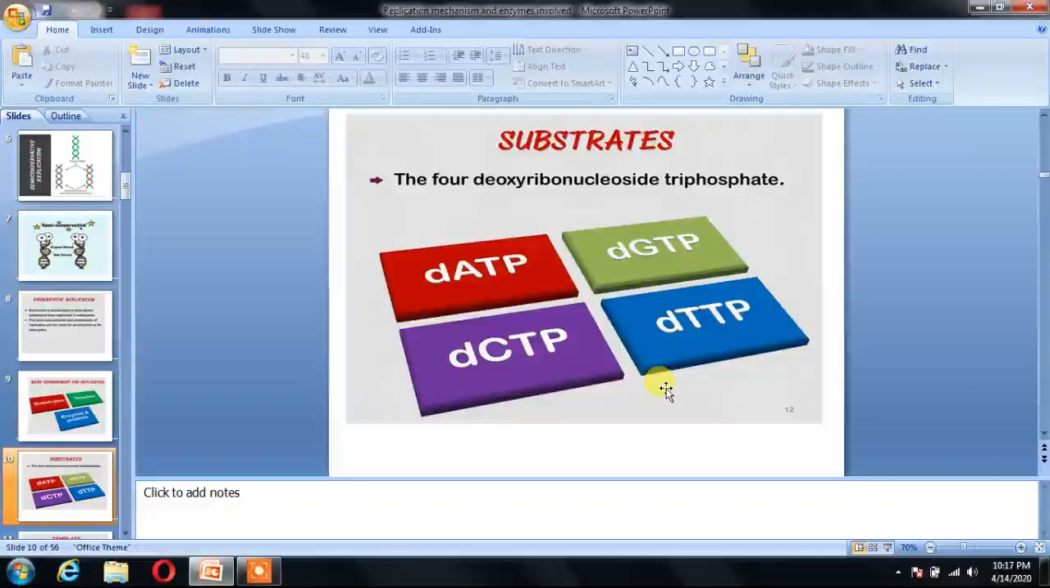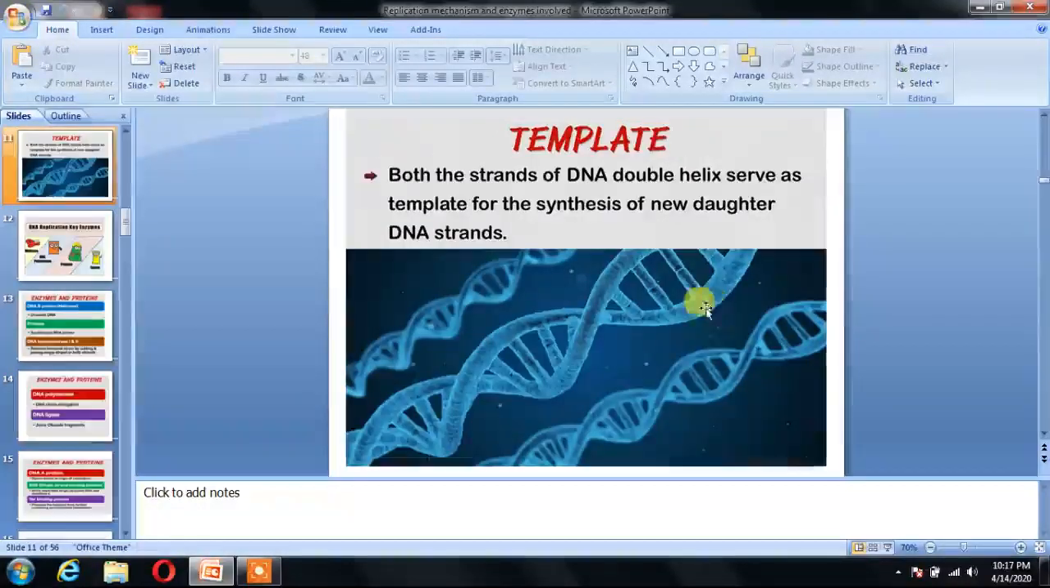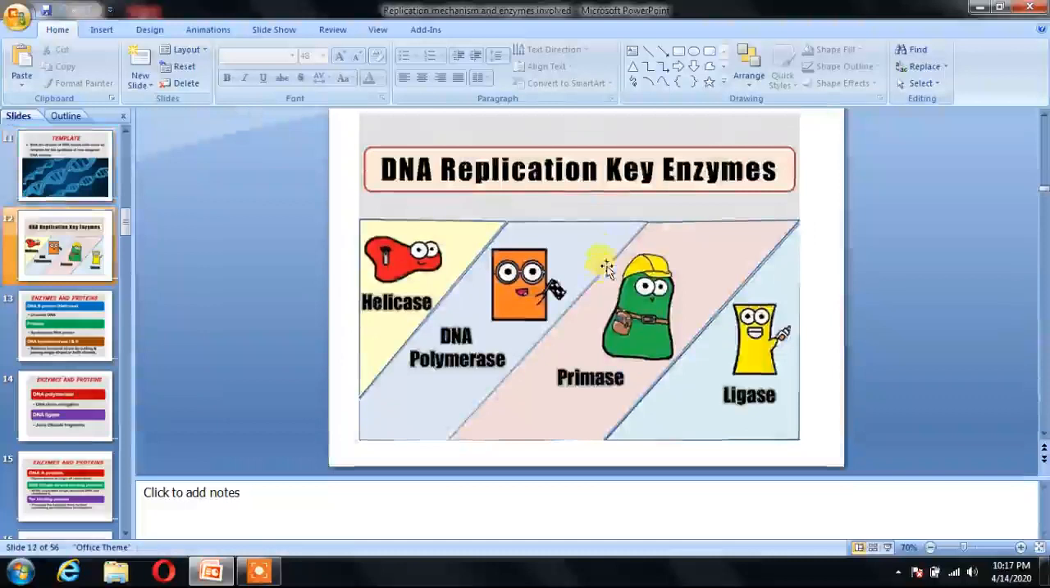The four deoxyribonucleoside triphosphates, that is dATP, dGTP, dCTP and dTTP, are required, and these are the substrates, the basics for DNA replication. Then we need a template. Both strands of the DNA double helix serve as a template for the synthesis of the new daughter DNA strand.